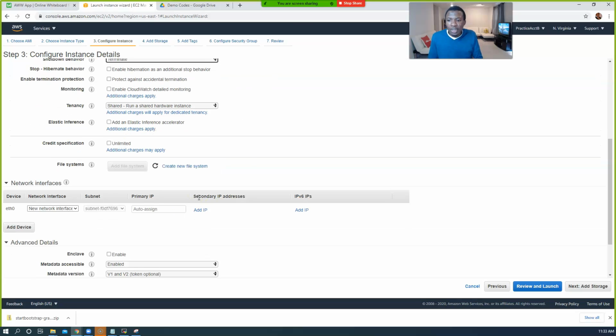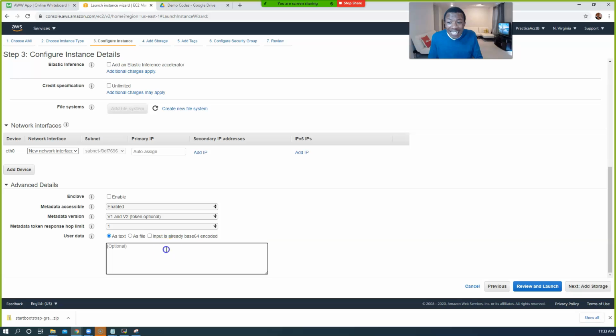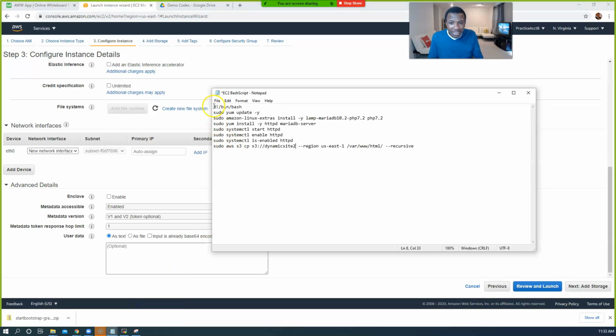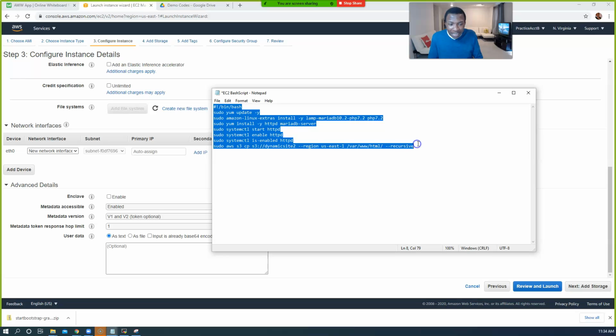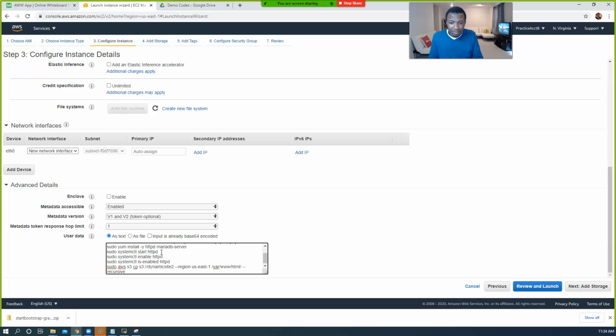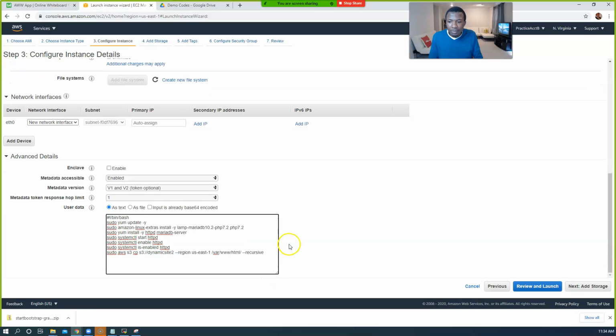All right, and then here is what makes things a little much faster for us to do. Now if we paste that code here, as long as you've done everything correctly, guys, copy your code now and paste it in there. Paste it in that box. User data. Remember, user data. Here you can add a script that would automatically run some commands on your server before it presents it to you.